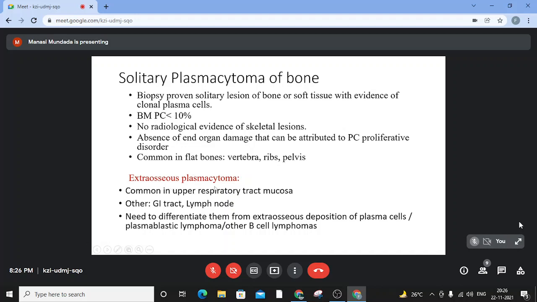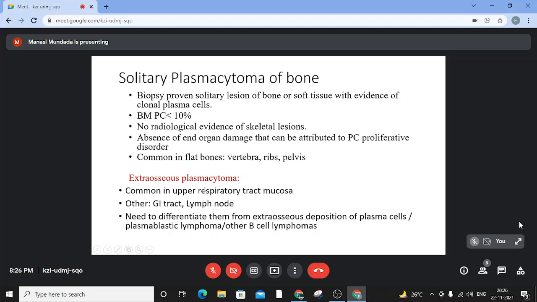However, they are more common in the upper respiratory tract mucosa, and the GI tract can also show these extraosseous plasmacytomas. However, there is a need to differentiate them from extraosseous deposition of plasma cells, a plasmablastic lymphoma, and other B-cell lymphomas.